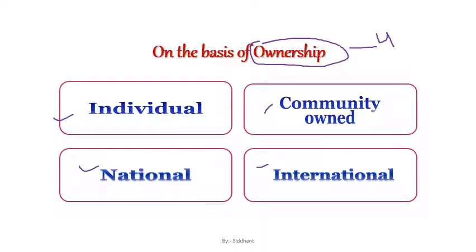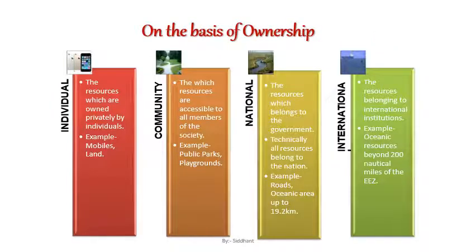So let's discuss it again one by one. On the basis of ownership, we have these four types of resources. Individual resources means the authority of that particular product is with the individual. Like a privately owned asset, it could be your mobile phone, your house, your car, bicycle, etc.